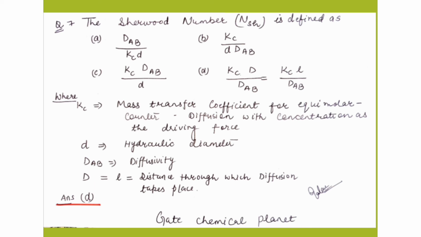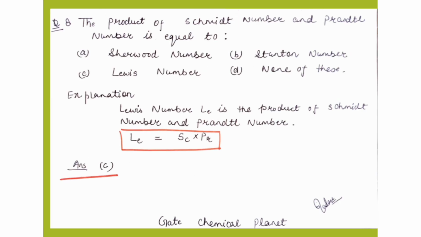So for this case, where the mass transfer coefficient for equimolar counter diffusion with concentration as driving force is given, the Sherwood number equals KCL by DAB. So for this, option D is correct. You can correlate this with the explanation I have already given, and you will get the answer for this question. Now move on to the next question.